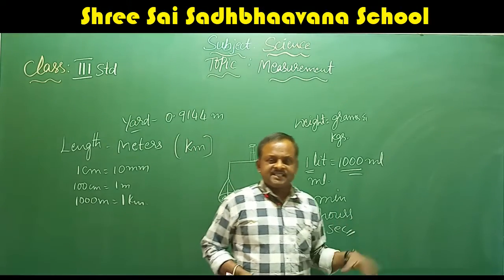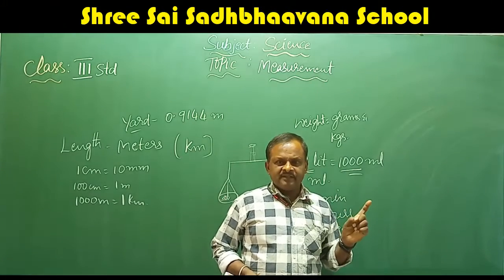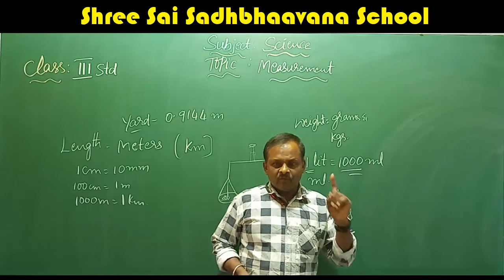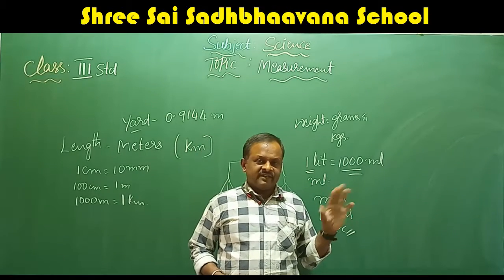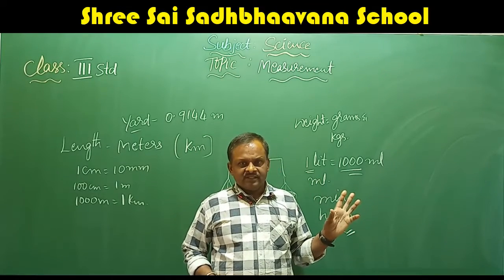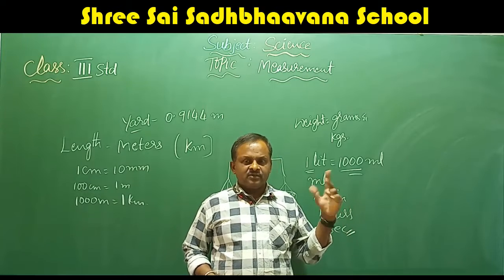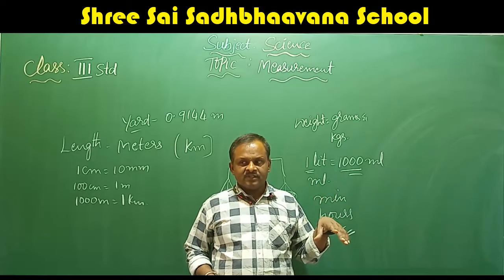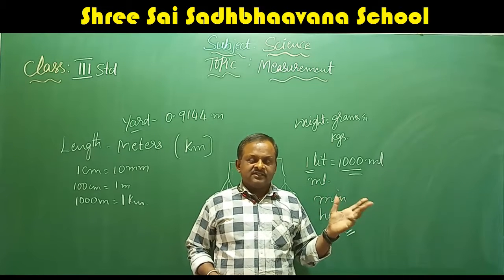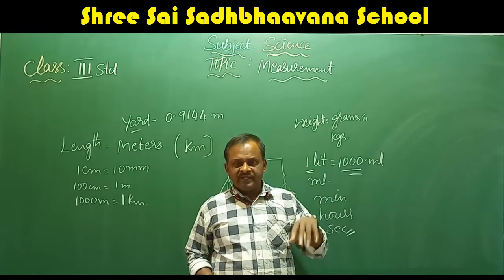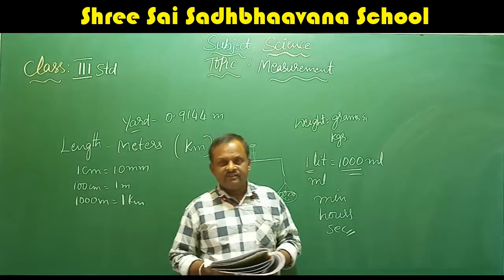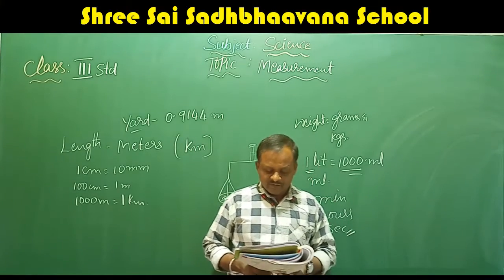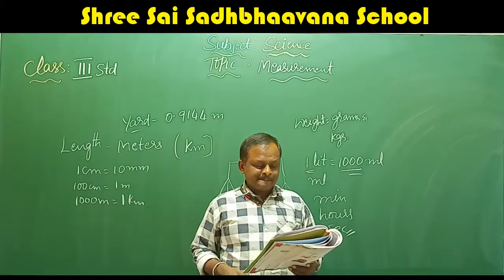You know very well, 60 seconds is equal to 1 minute, 60 minutes is equal to 1 hour, 24 hours is equal to 1 day, 7 days is equal to 1 week, 30 days is equal to 1 month, 30 or 31 days. Next, 365 days is equal to 1 year, 12 months is equal to 1 year. You know all these things from your last class itself. Okay, I hope you understand this one.